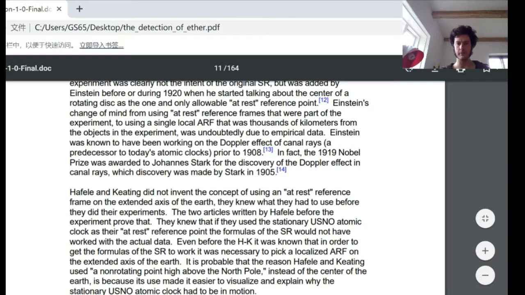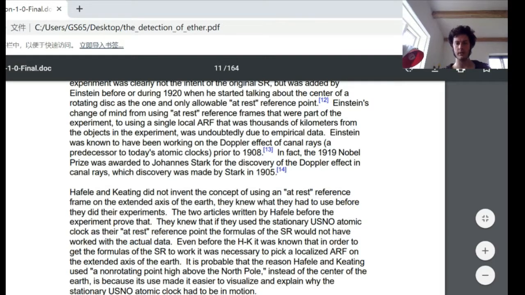Hafele and Keating did not invent the concept of using an at-rest reference frame on the extended axis of the Earth. They knew what they had to do before they did the experiment. The two articles written by Hafele before the experiment proved that. They knew that if they used the stationary US Naval Observatory atomic clock as their at-rest reference point, the formulas of special relativity would not have worked with the actual data.